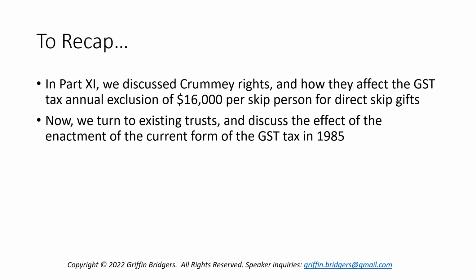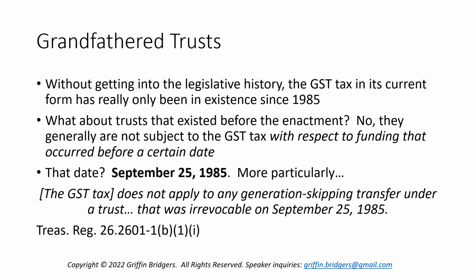There's a lot more to come, because there's a lot that goes into the GST tax. But before we get to that, I want to look at our subject today: existing trusts that might have been funded previous to the enactment of the GST tax, which happened in 1985. We're not going to dive into the complex legislative history, because Congress took several passes at this in the early 80s.